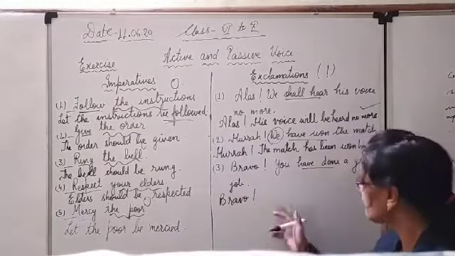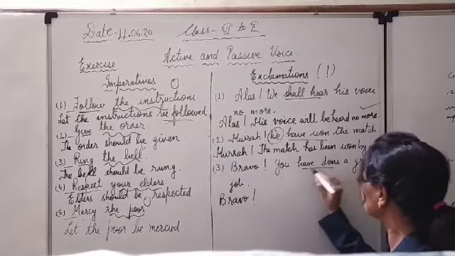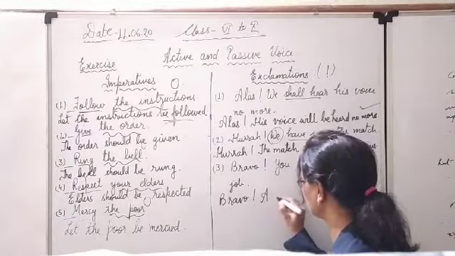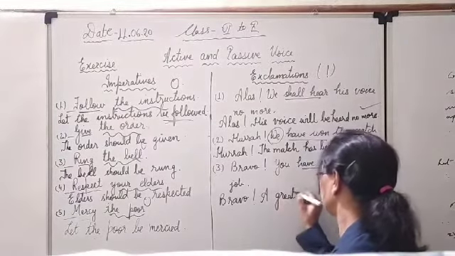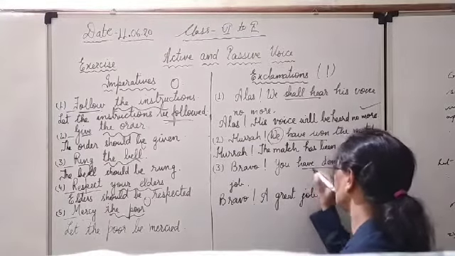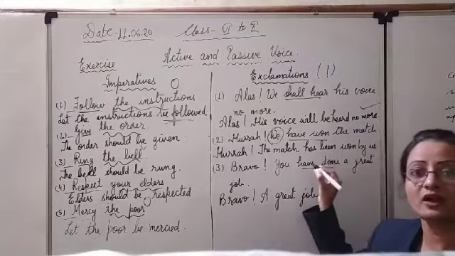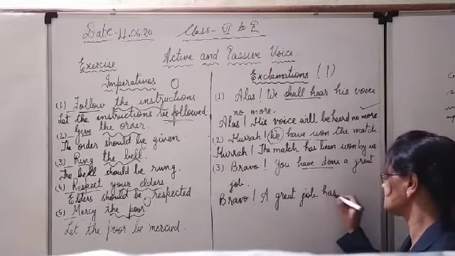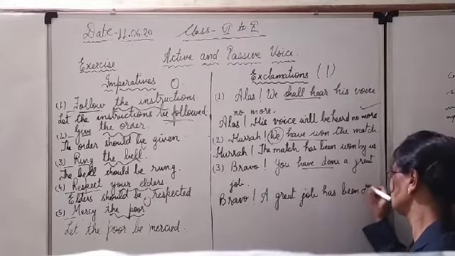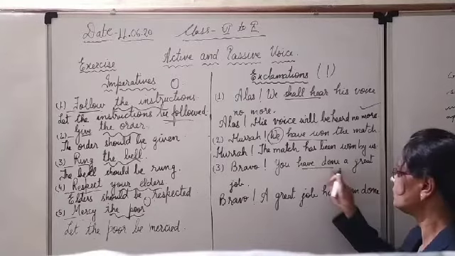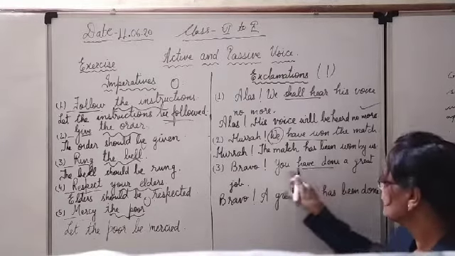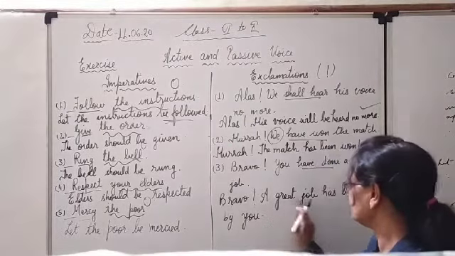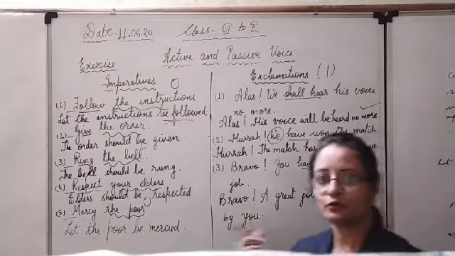Now here third, bravo. Then this is the verb, so the object will be a great job. Start with a great job with capital letter. A great job. Has, have, had will take been in between. Great job is singular, so has been done. Third form as it is, by you. A great job has been done by you.